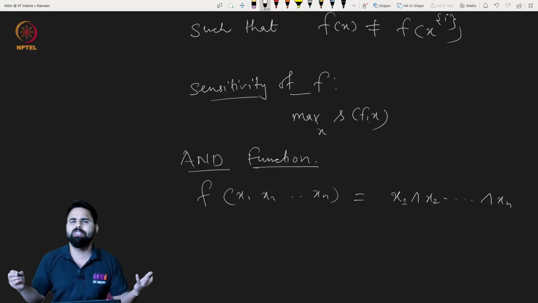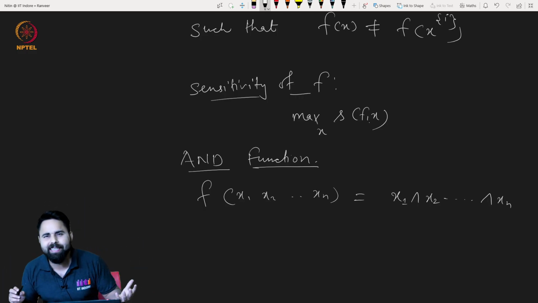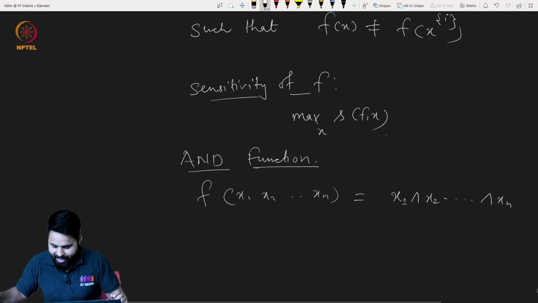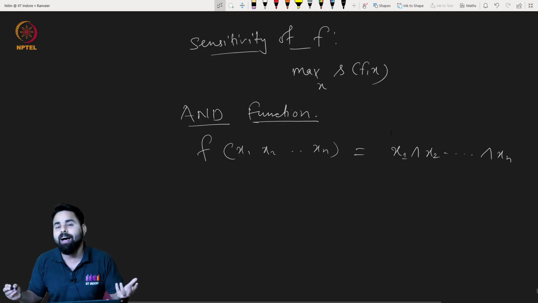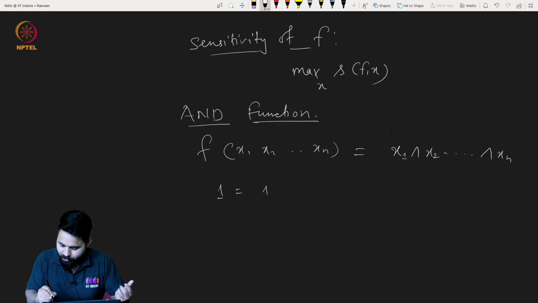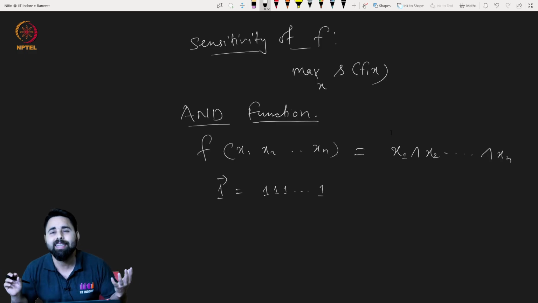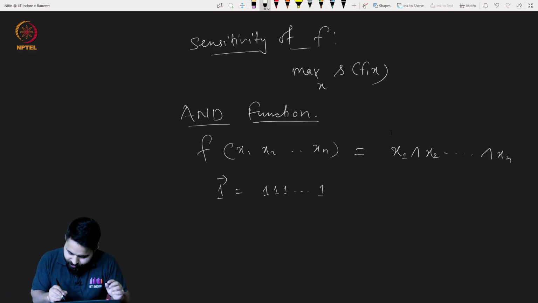Now let us see two strings, calculate the local sensitivity, and try to find the sensitivity of the function. Suppose one input is the all-ones vector, 1 1 1. Suppose I denote it by this. What will be the local sensitivity of this input?